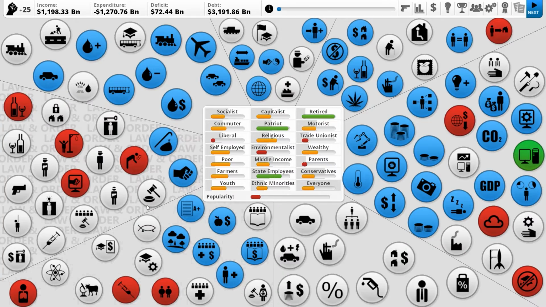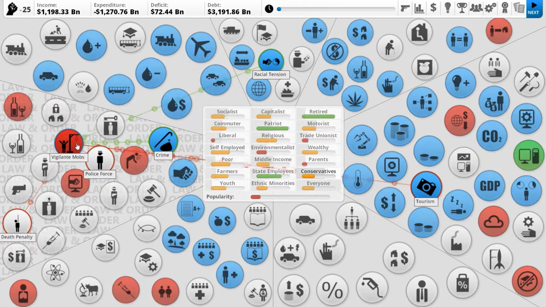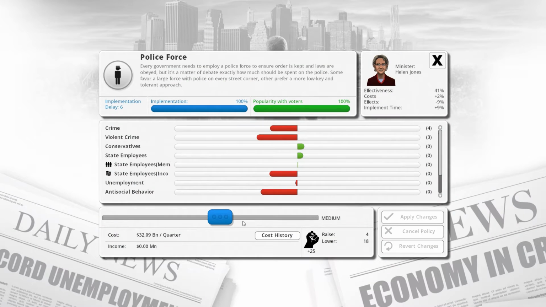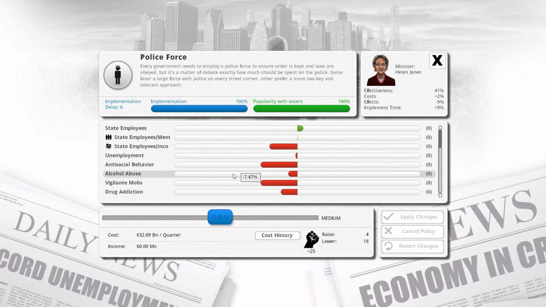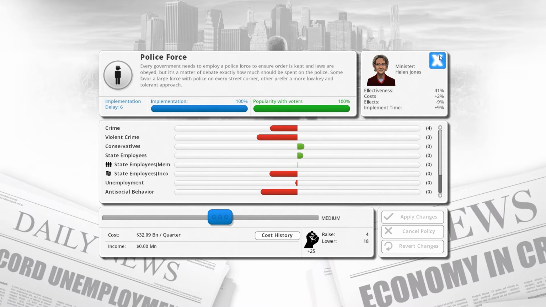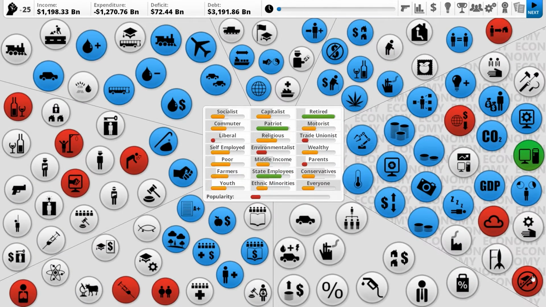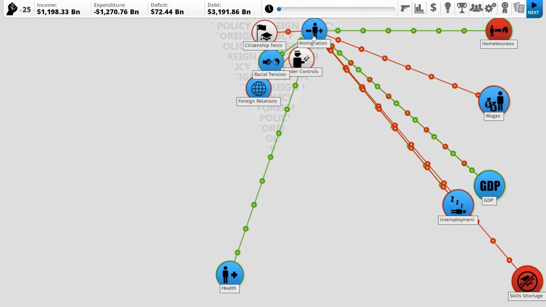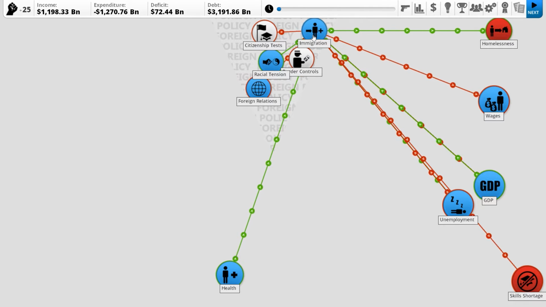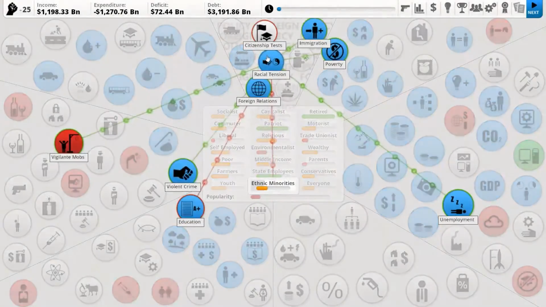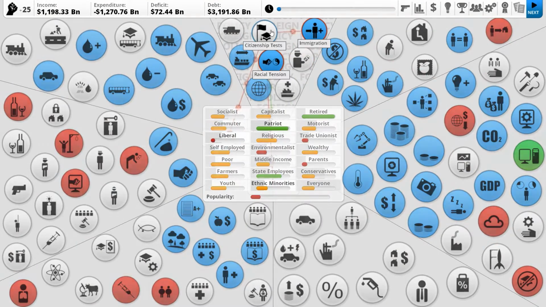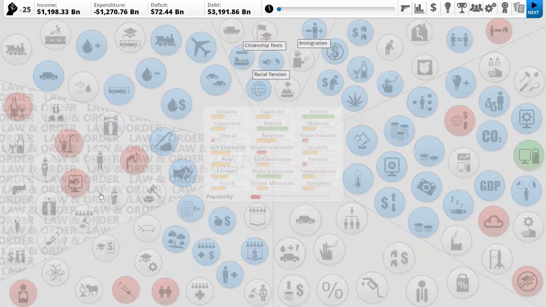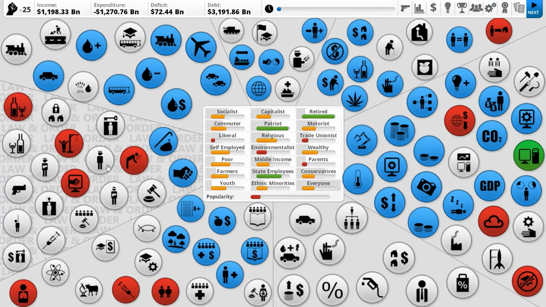So maybe if we got something in crime, that would fix a whole bunch of our issues, just increasing our police force slightly. Because right now we're only at medium. That would probably help fix a ton of our issues. And then maybe let's see what's causing immigration to not be high. Citizenship tests are causing that. Border controls are causing that. Okay, and our foreign relations are causing that. I'm not sure what we could do. We probably want to try changing these, perhaps, but then we have other issues. Anyway, let's work on our police force first.